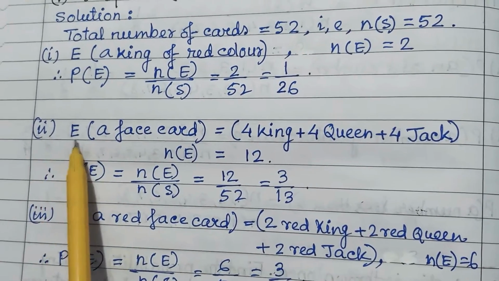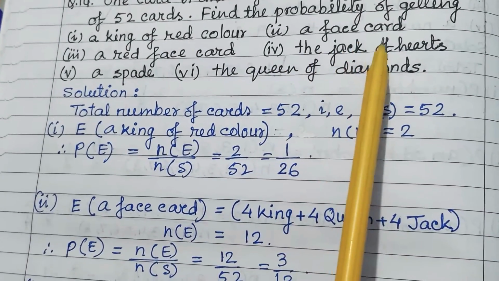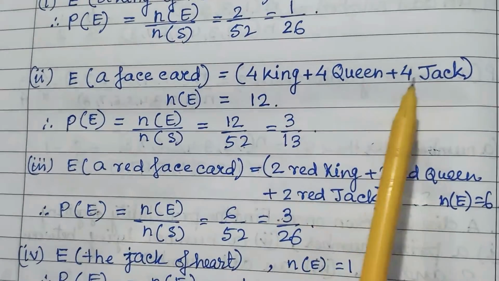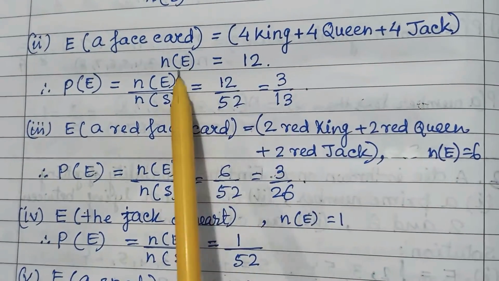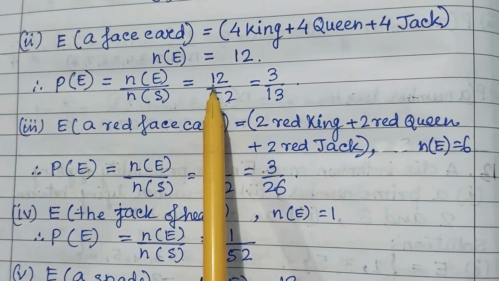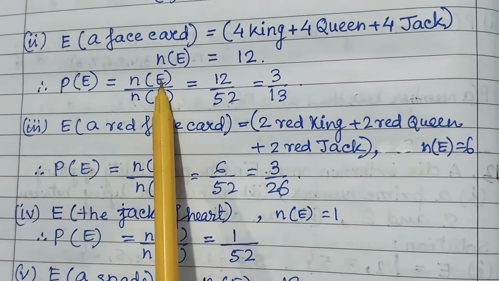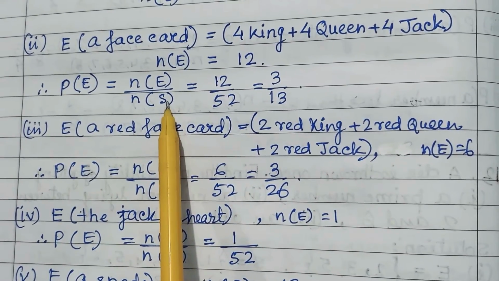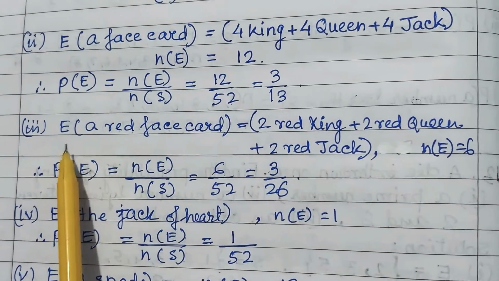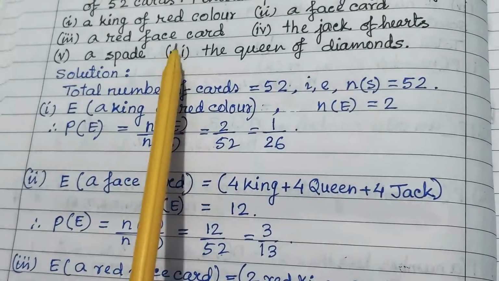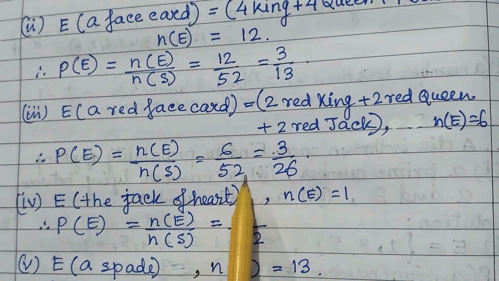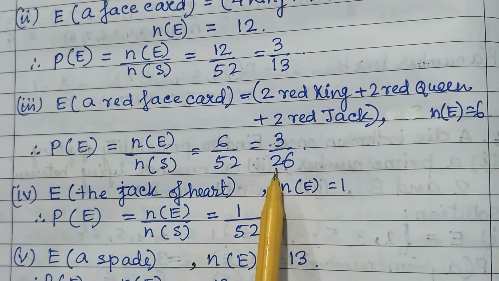Next, the second part is a face card. The total number of face cards is 12. So 4 kings, 4 queens and 4 jacks. These are the face cards. So the number of events is 12, and the probability of the face card is 12 upon the total number of cards, 52. It is 3 upon 13. Next is the third part, the red face card. The red face cards are 6, so 6 upon 52. That is 3 upon 26.